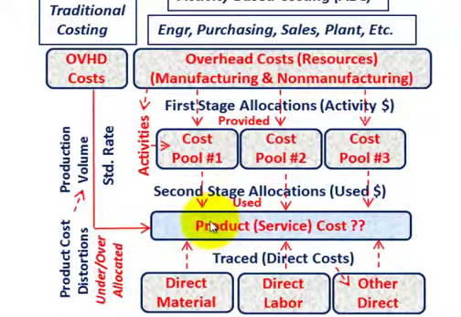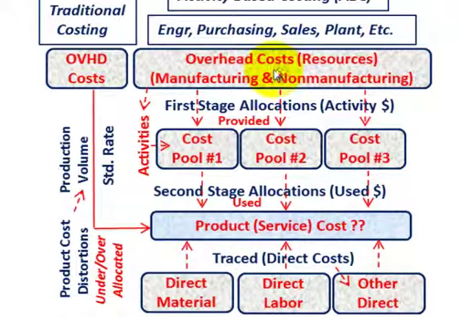What it really translates to is what the product actually uses of those overhead services being provided. Therefore, using just one rate based on production volume, you're going to get a distorted cost for your product. So ABC costing attempts to correct that.